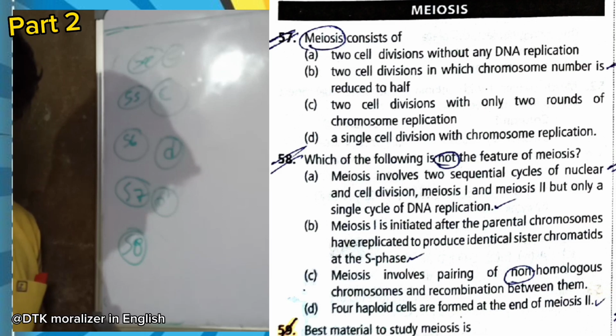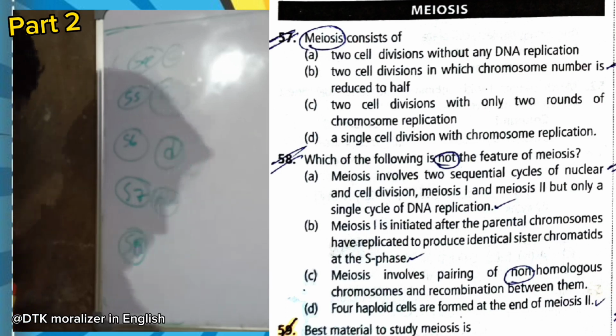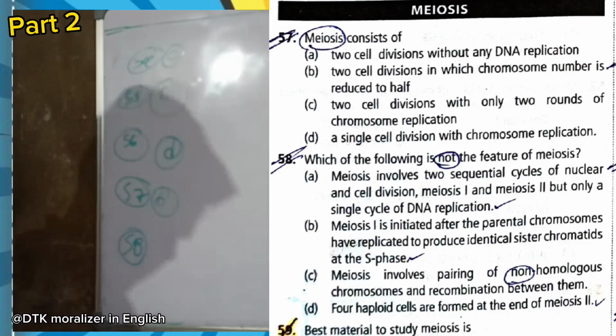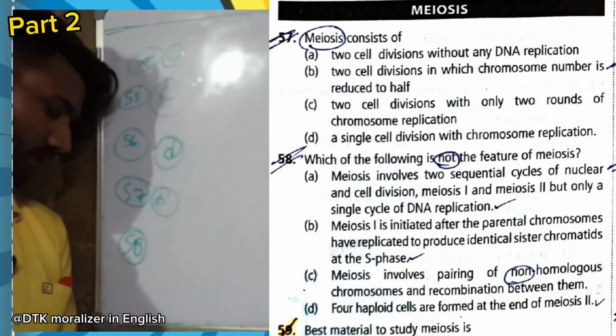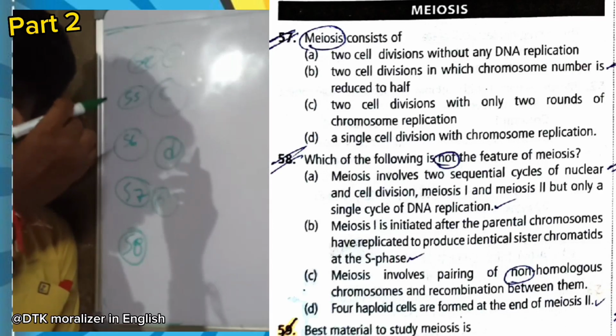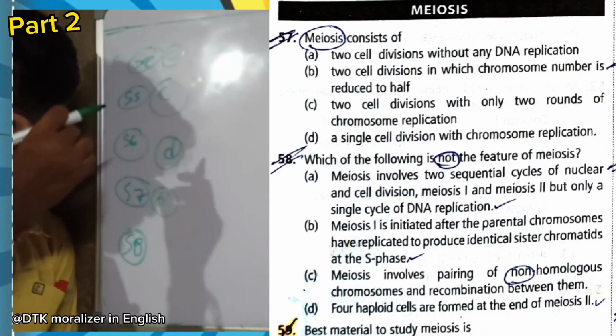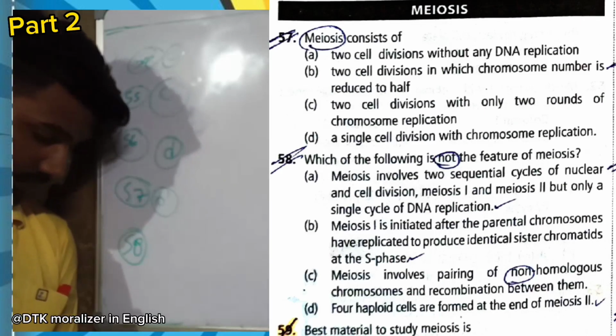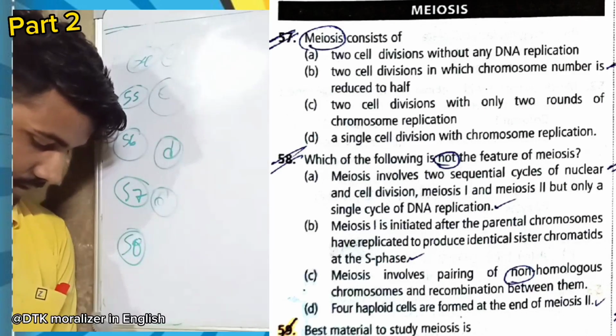Meiosis involves pairing of non-homologous chromosomes and recombination between them. Here, homologous chromosomes appear. So option C will be the right answer because it is wrong: meiosis involves pairing of homologous chromosomes, not non-homologous.